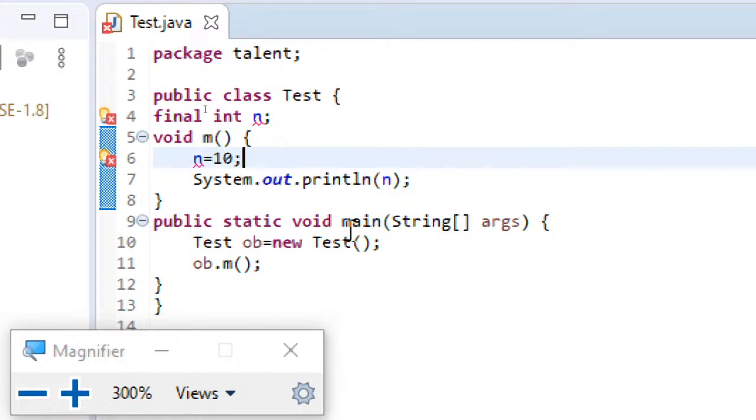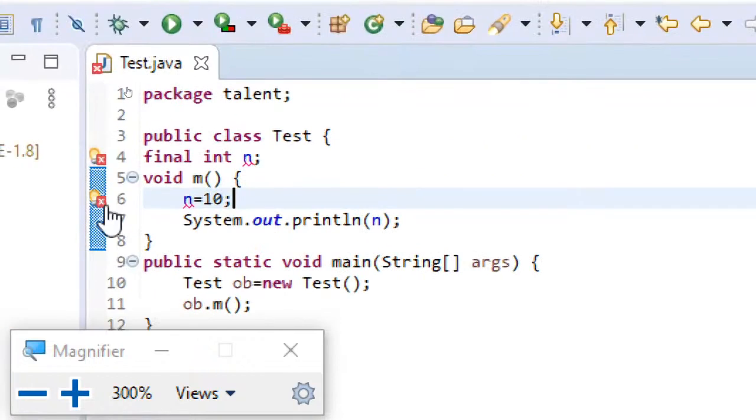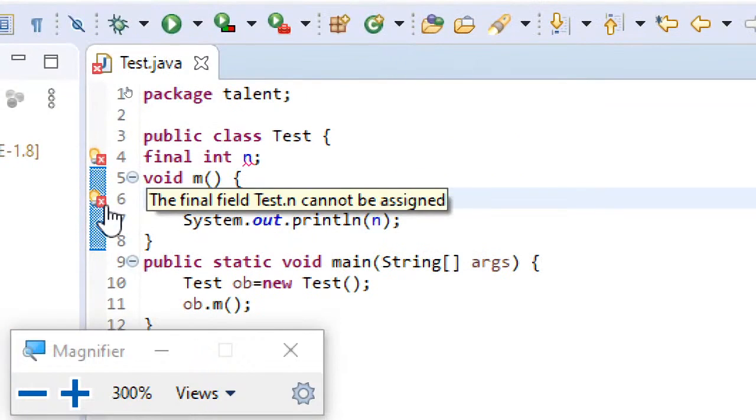If you observe, I have just declared a variable n to be final, but I haven't set its value. And if I try to set the value from a method of the class, again it is raising an error. You can see it there.